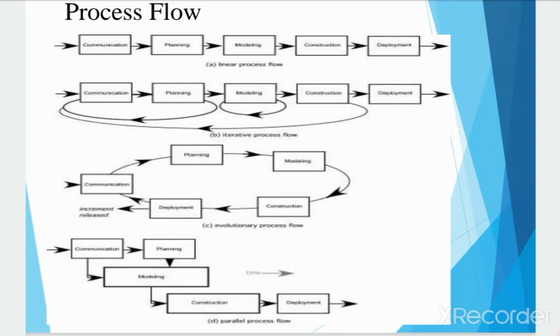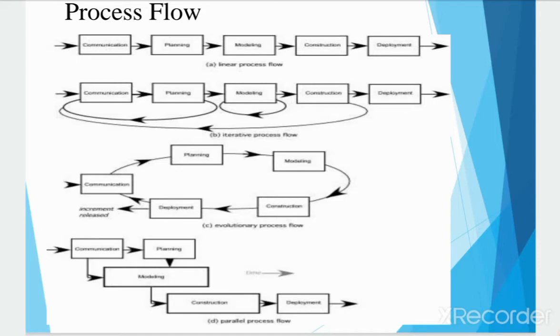The next one is an example derived from the generic process framework. The modeling activity encompasses two software engineering actions. First one is analysis and next one is design. Analysis encompasses a set of work tasks, for example, requirement gathering, elaboration, negotiation, specification, and validation, that lead to the creation of analysis models or requirement specification. Design encompasses work tasks such as data design, architectural design, interface design, and component-level design that create design models or a specific design.